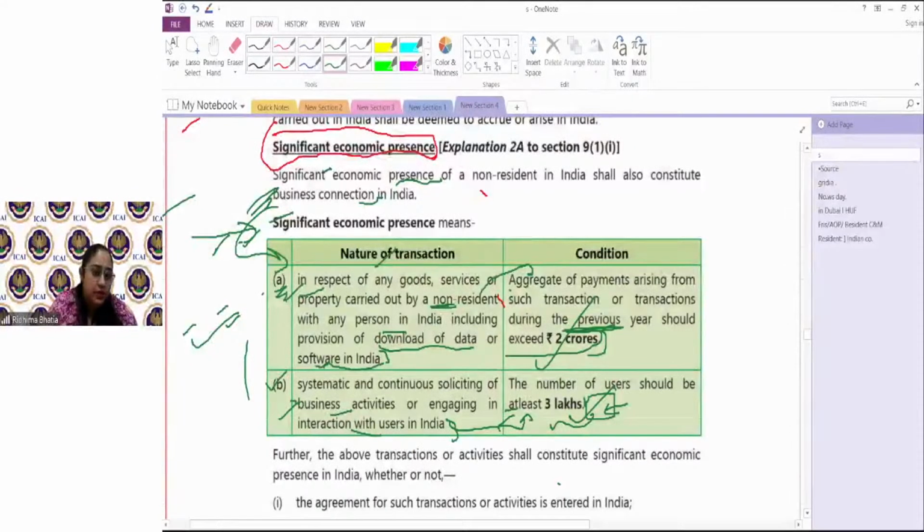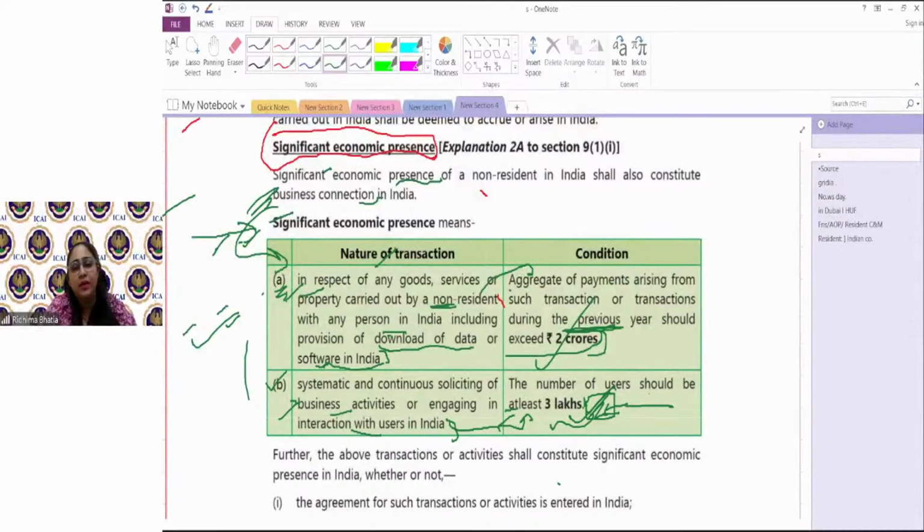And this is not per year users. यहाँ पे कहीं पे भी per year defined नहीं है. So once the number of users on that platform crosses 3 lakhs, whatever income you will be generating from those users in India would be called significant economic presence.